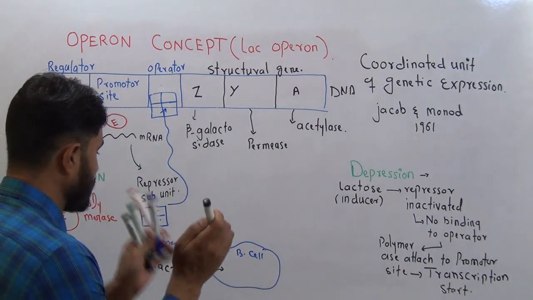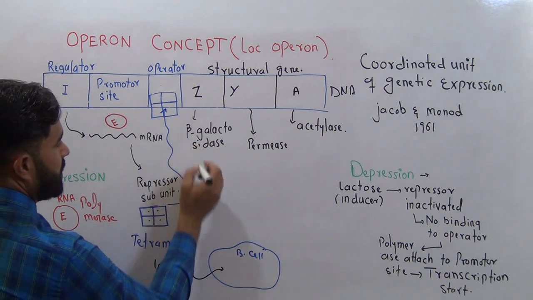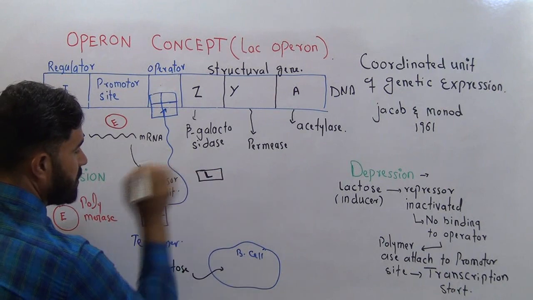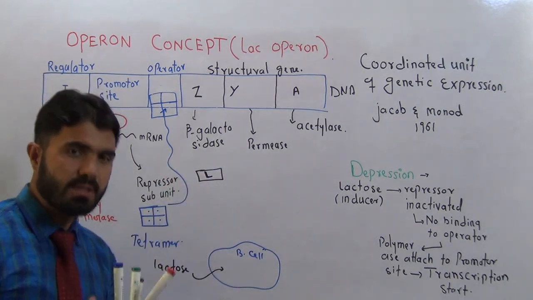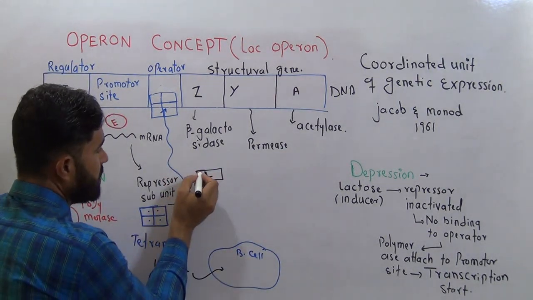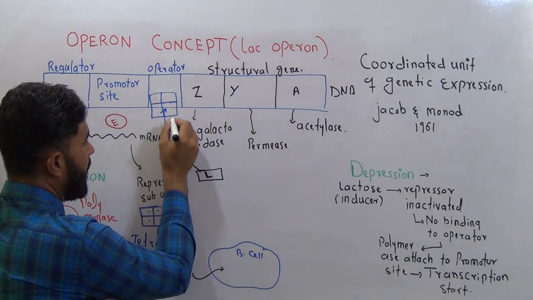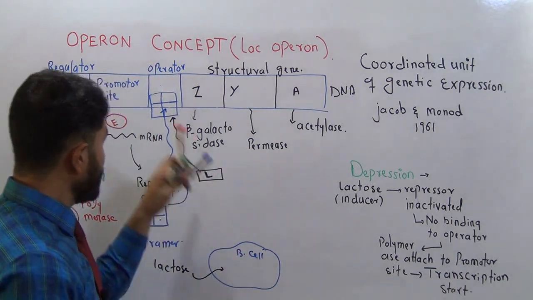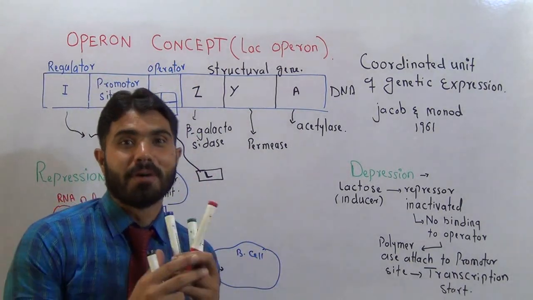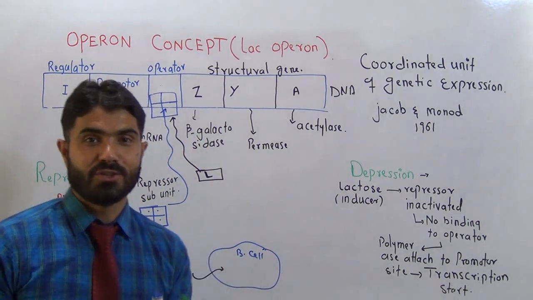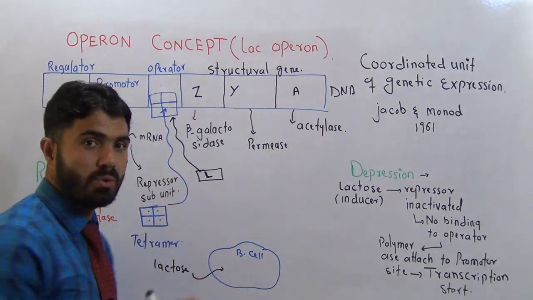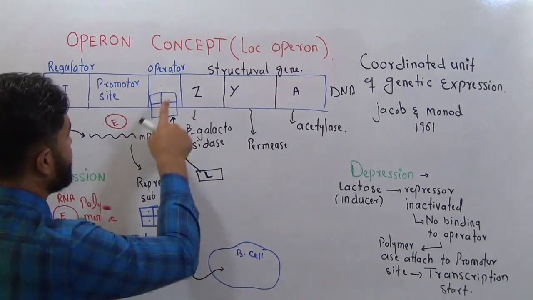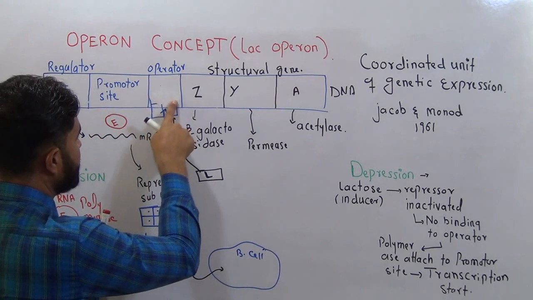Now see, let's suppose this is the lactose molecule, and I will write it as L, lactose molecule L. When the lactose reaches the cell, this lactose has a very high affinity with that repressor molecule. These two are each other's lover. They love each other too much. So whenever the lactose reaches, the repressor molecule will leave its place.